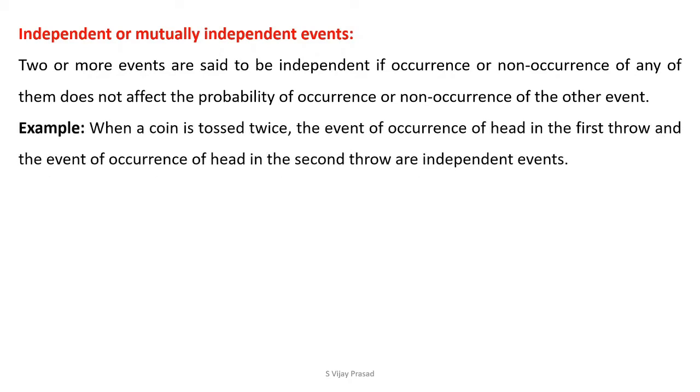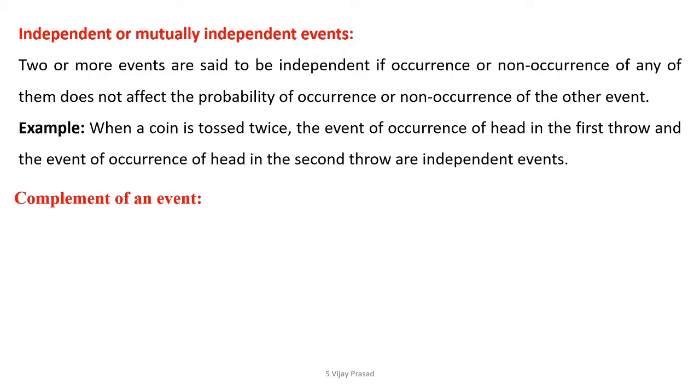Example: when a coin is tossed twice, the event of occurrence of head in the first throw and the event of occurrence of head in the second throw are independent events. When you toss a coin 2 times, the event of getting head is independent. In the second trial also, the event of getting head is independent. Now these two events are independent events.